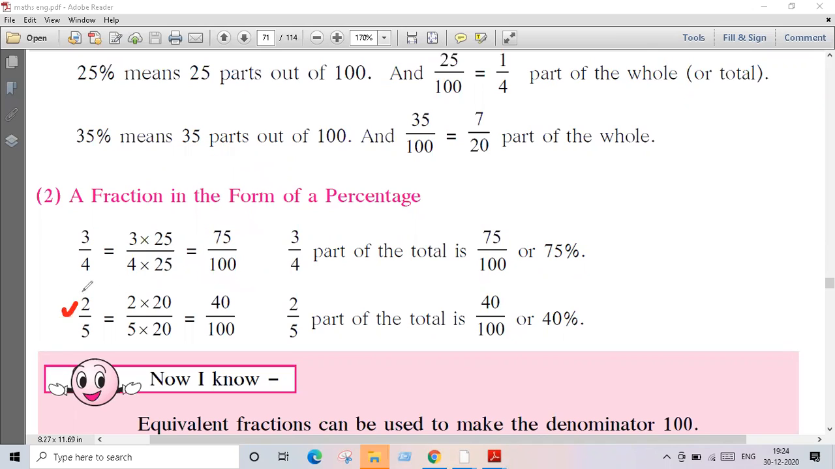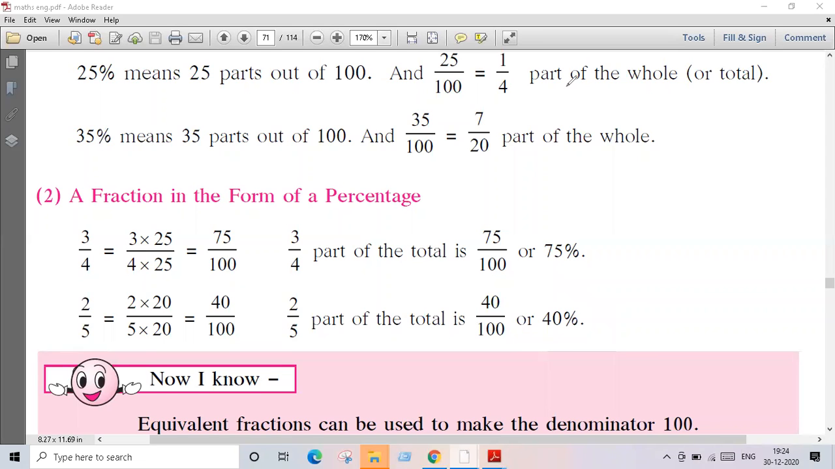Similarly, 2 upon 5. 2 upon 5 means what? 5 आहे इथे, we have to convert it into 100. So 100 convert करण्यासाठी we want to multiply the numerator as well as denominator by 20. So 2 into 20, 40. That means 40 upon 100 is what? 40%. 40 out of 100 was 40%.